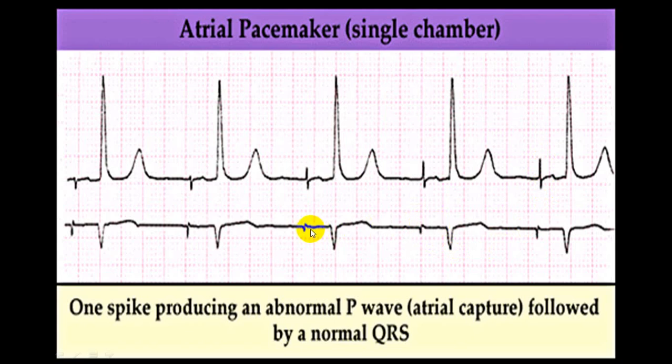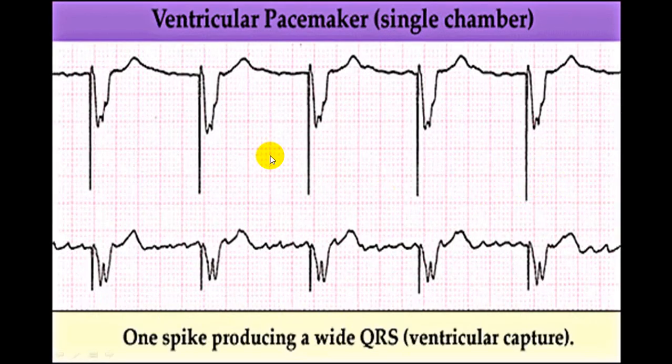So this has to be atrial. If this pacemaker spike was here, it would be pure ventricular. Now you can see after a pacemaker spike, there is a gap, and there is a small P wave here. You can see a small P wave, and this is a sharp pacemaker spike. So this is an atrial pacemaker.